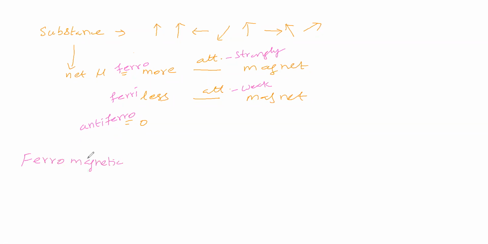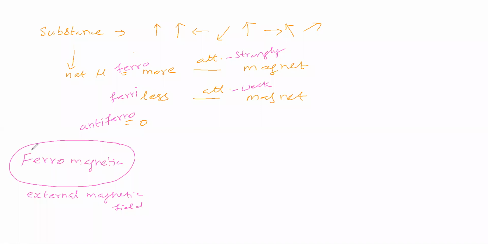This ferromagnetic substance is placed in an external magnetic field. What will happen when a ferromagnetic substance is placed in an external magnetic field?